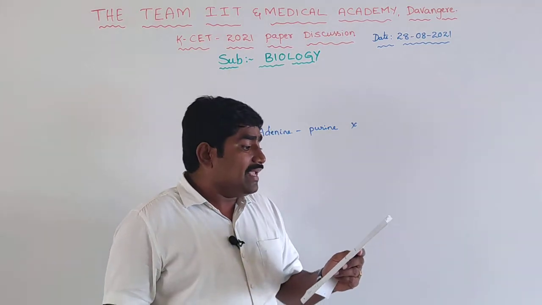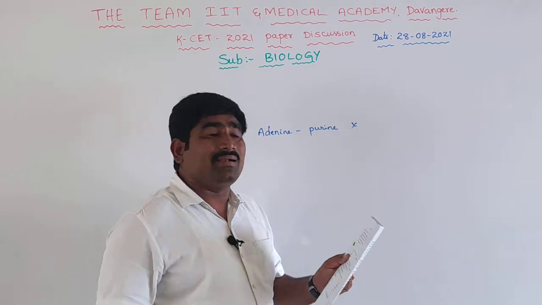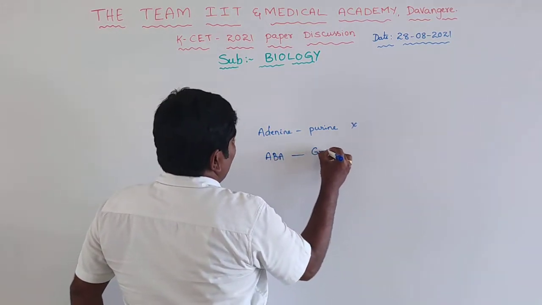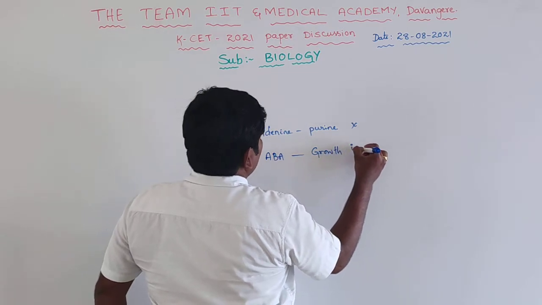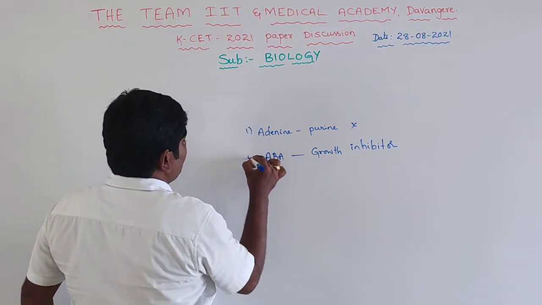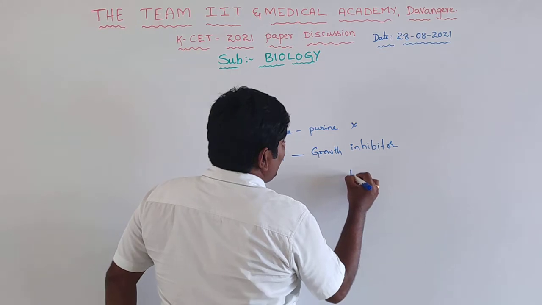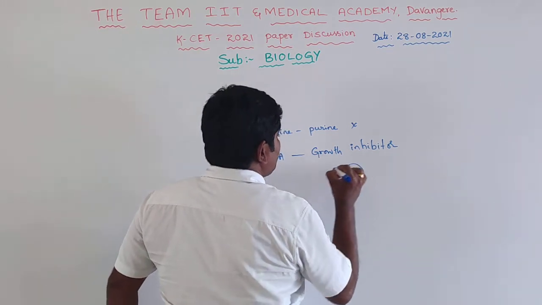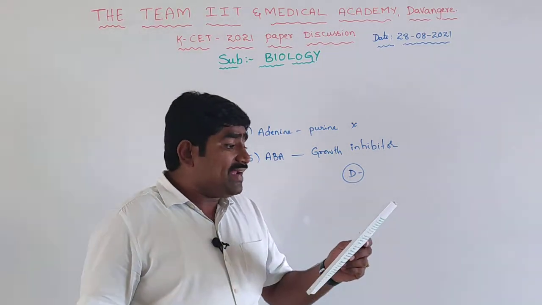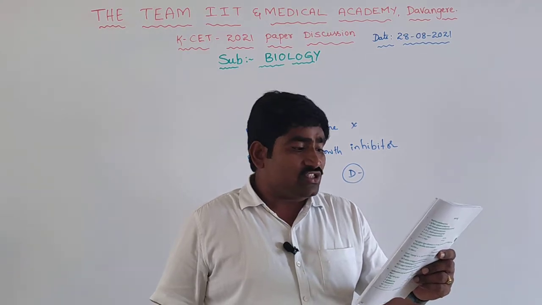ABA is a growth promoter. That statement is wrong, because ABA is a growth inhibitor. So in this, the first option and the fifth one are the correct statements. So the correct answer is 1 and 5. Option D is the correct answer. Clear?